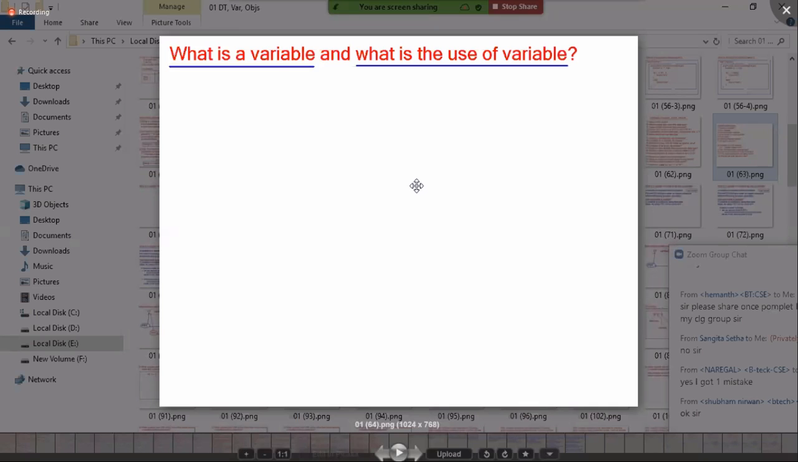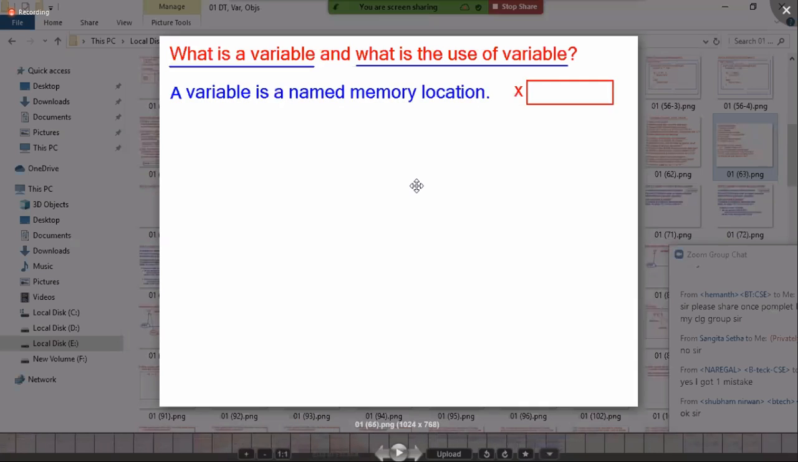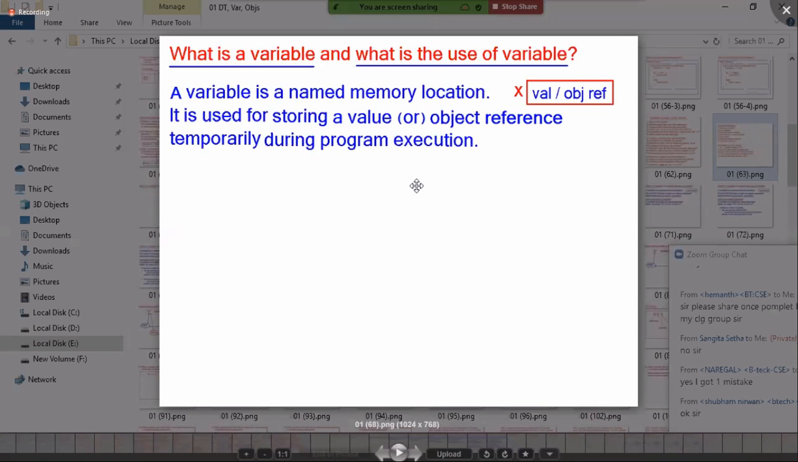Now tell me finally, what is a variable? A variable is a named memory location. Memory is generally represented as a box. A variable is a named memory location, which is used for storing a value or object reference temporarily during program execution. So this is the basic idea.